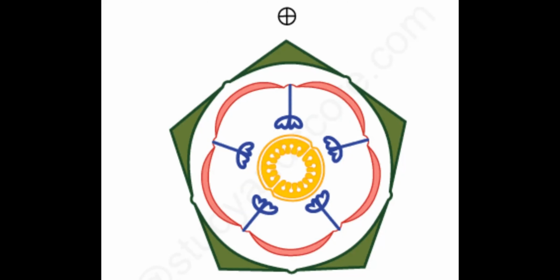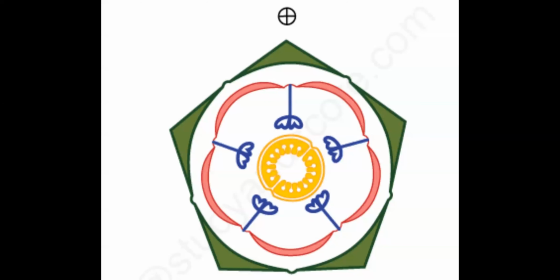Right? Next whorl, that is androecium. Tell me, how many stamens? 5. And here, these stamens are attached to which whorl? Correct, corolla. Remember the condition? Stamens attached to the petals, we call what type of stamens?